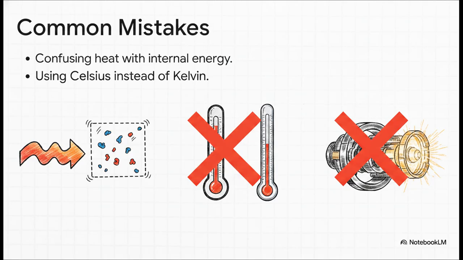Okay, pop quiz time. Or, well, let's call them teacher pro tips on what absolutely not to do on an exam. First big mistake, confusing heat with internal energy. Remember, heat is the transfer, internal energy is what is actually stored inside the system. Second huge mistake, using Celsius in your equations when you absolutely should be using Kelvin, the absolute scale. And the third mistake, which straight up violates the second law, assuming any real-world engine can ever be 100% efficient. It is a thermodynamic impossibility, so don't fall for it.